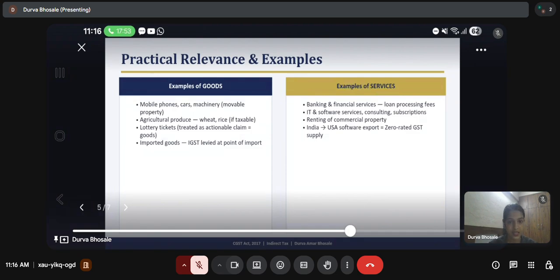Now, examples of services. Banking and financial services, such as loan processing fees. IT and software services, consulting, subscriptions, etc. Renting of commercial property. And India to US software export is a zero rated supply.